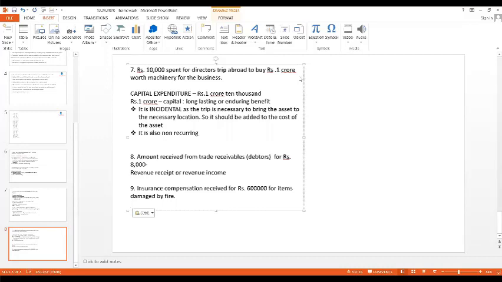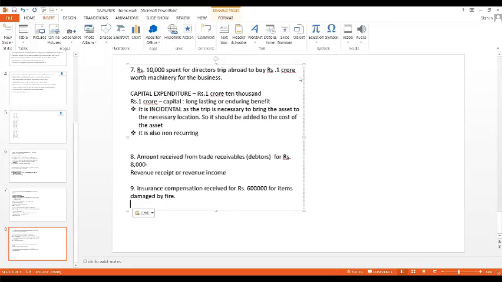Whenever there is an incident, like if I'm taking a fire insurance, whenever there is a fire, whatever loss I have will be borne by the insurance company. They will pay me compensation. That is what insurance compensation is. I repeat once again, if I take fire insurance and there is a fire, then the insurance company will bear my loss in the form of insurance compensation.